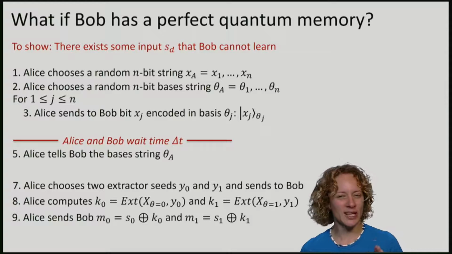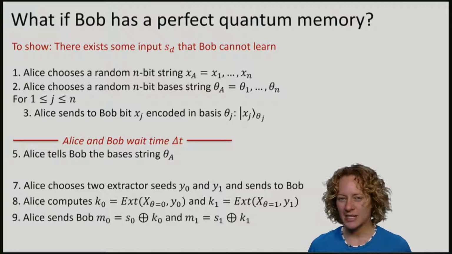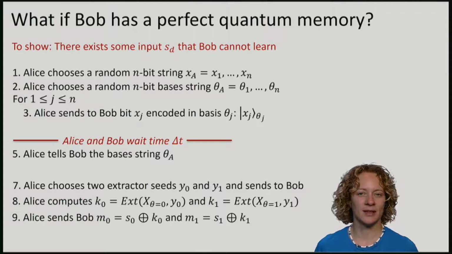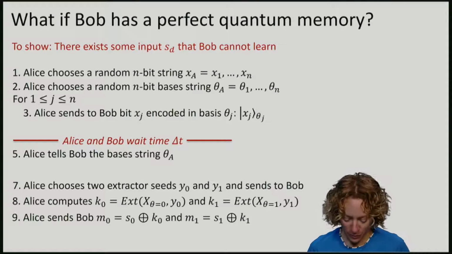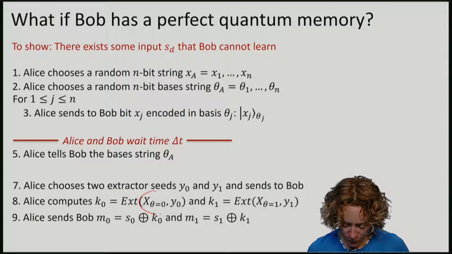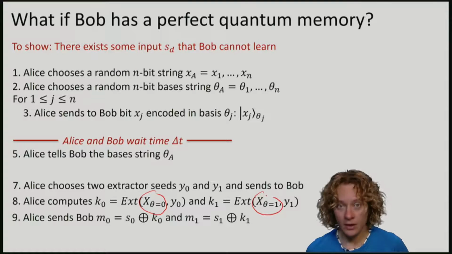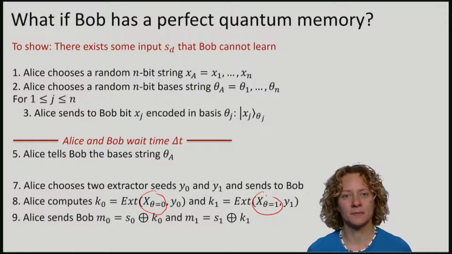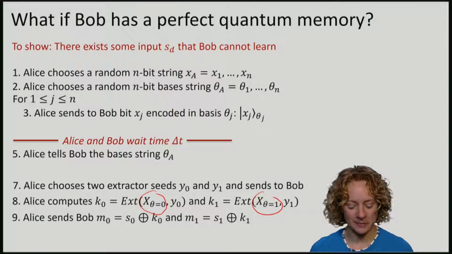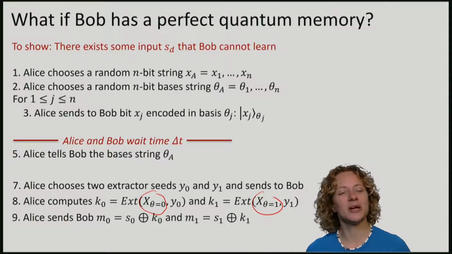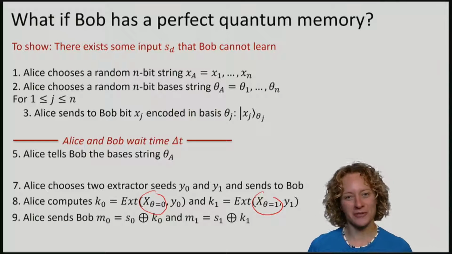Let's imagine that we are cheating Bob and try to attack the protocol. If we want both S0 and S1, we have to come up with a strategy for Bob to guess both of these strings, the entire string X. So how can we do that? You may want to think about this for a second before continuing.